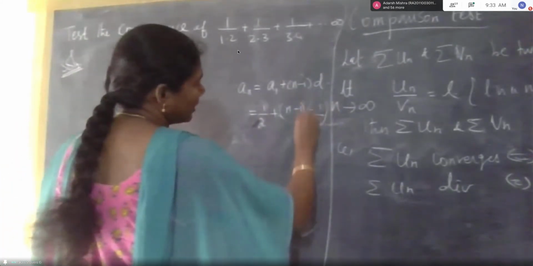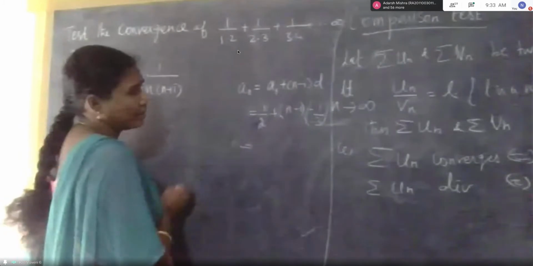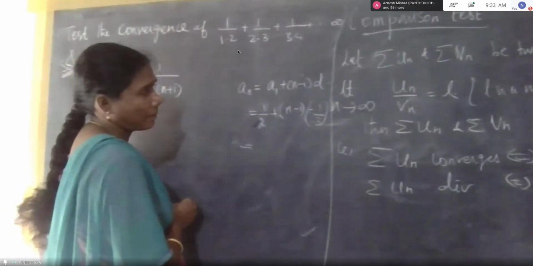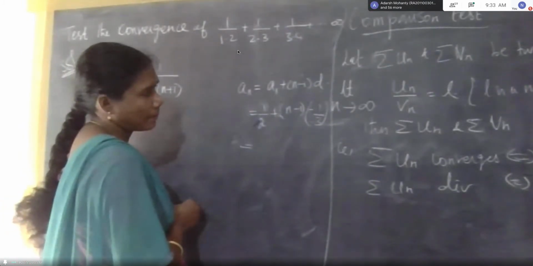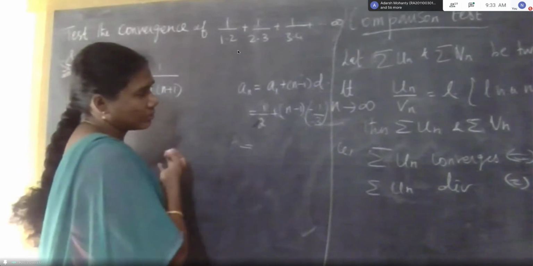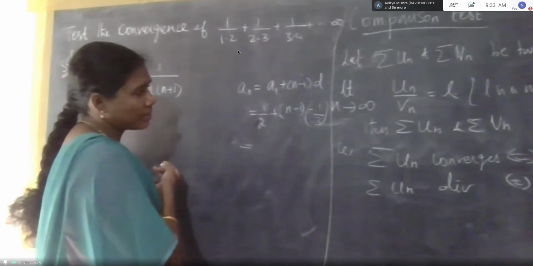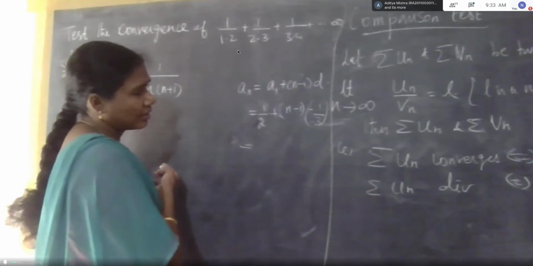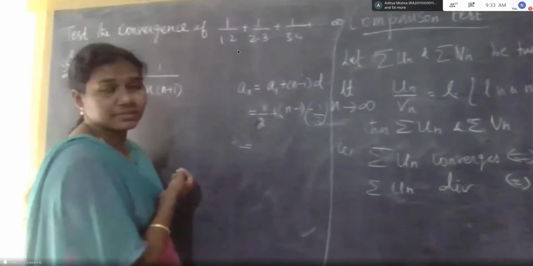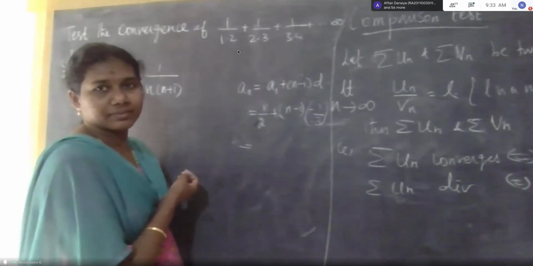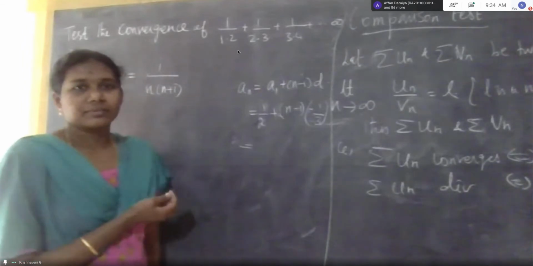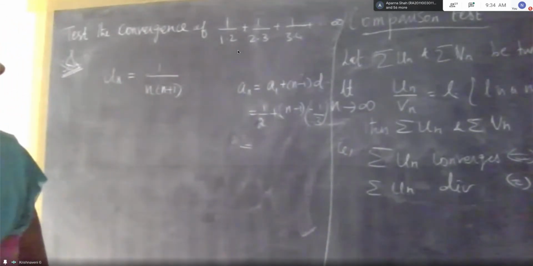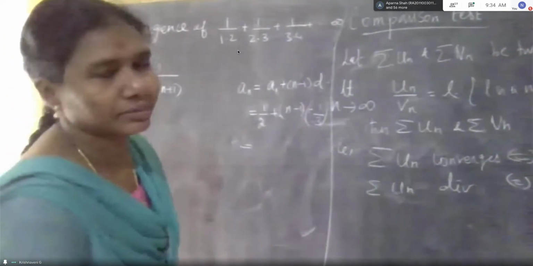Okay, we can check anyway. Is this correct? Tell me, and then? Our answer is 1 by n plus 1. You check and then tell me. First you check with this formula.